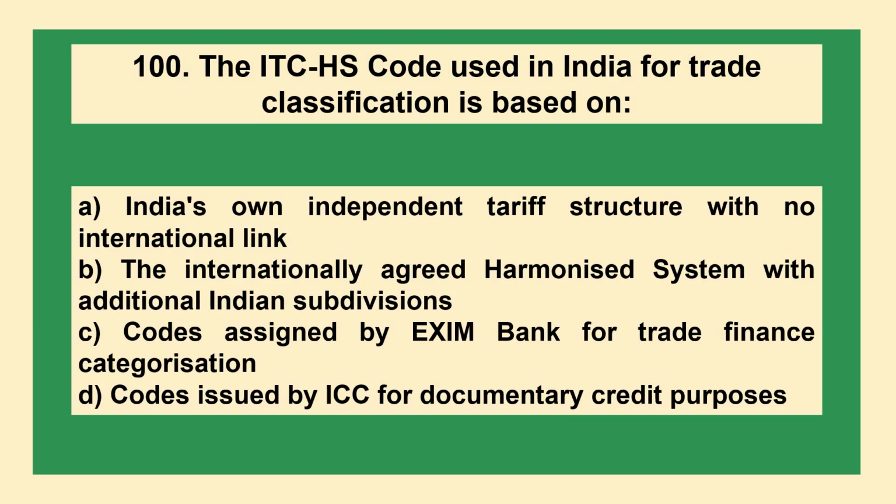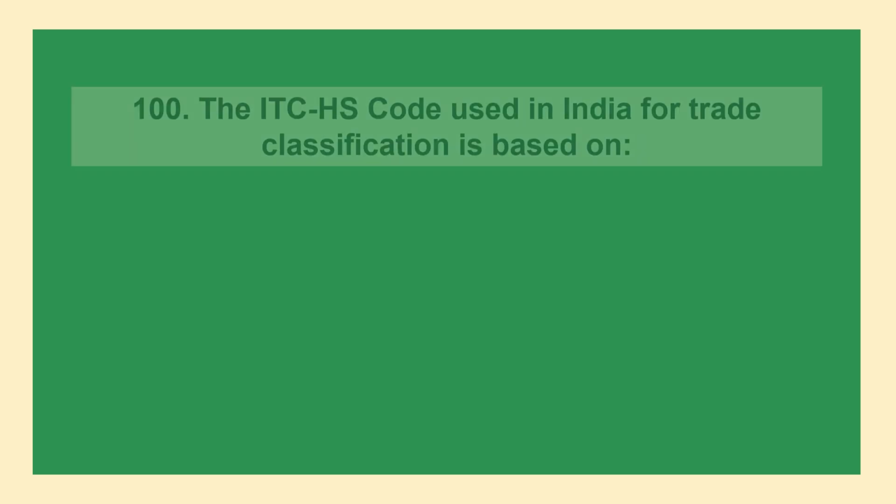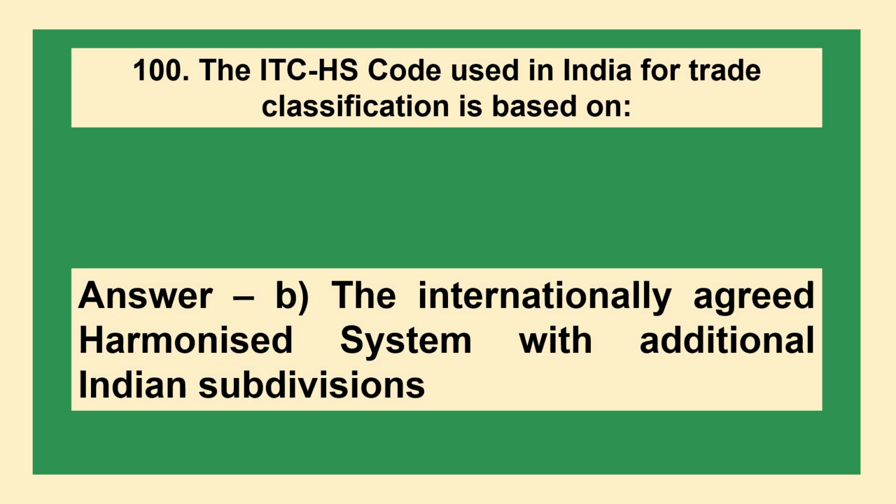Next question: the ITC HS code used in India for trade classification is based on option A, India's own independent tariff structure with no international link, B, the internationally agreed harmonized system with additional Indian subdivisions, C, codes assigned by EXIM Bank for trade finance categorization, D, codes issued by ICC for documentary credit purposes. The answer is option B, the internationally agreed harmonized system with additional Indian subdivisions.